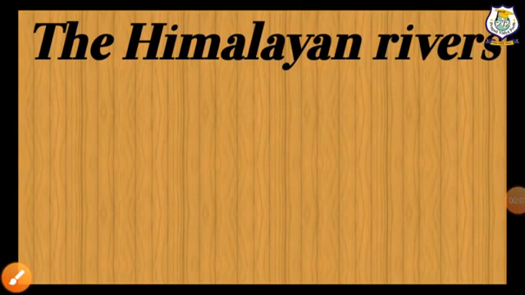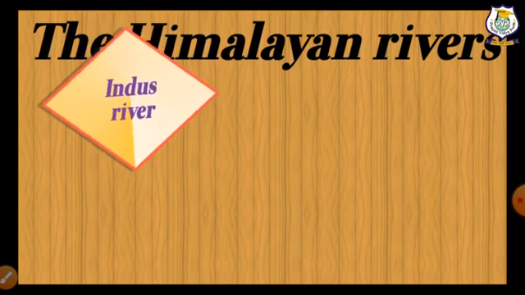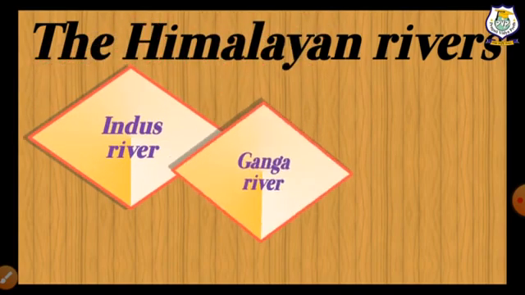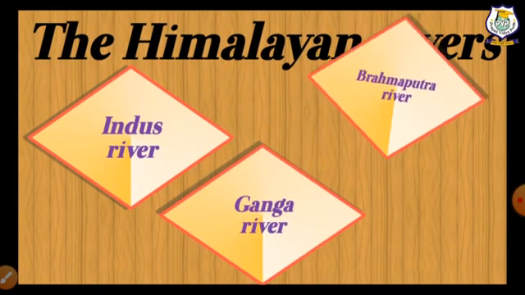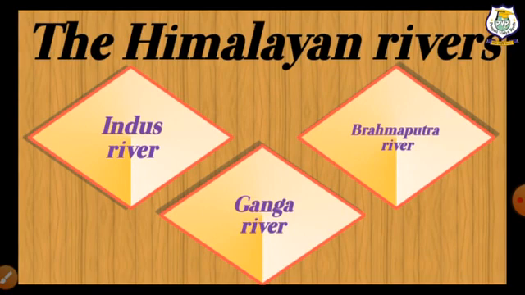Now we will discuss Himalayan rivers. Earlier we mentioned two broad categories, Himalayan and peninsular rivers. So here three major Himalayan rivers are Indus River, Ganga River and Brahmaputra River.